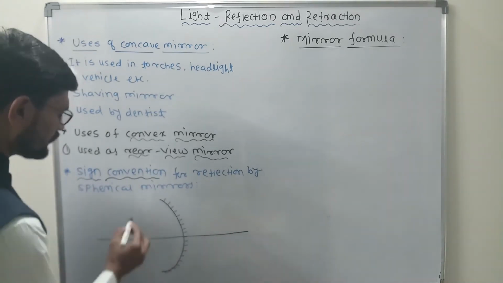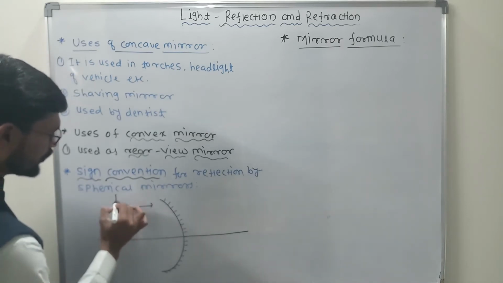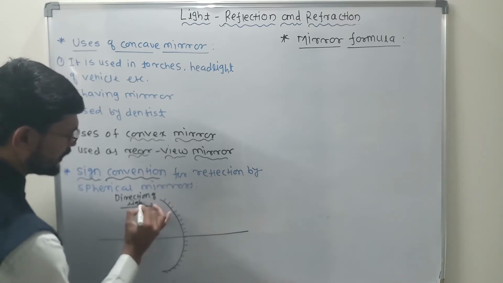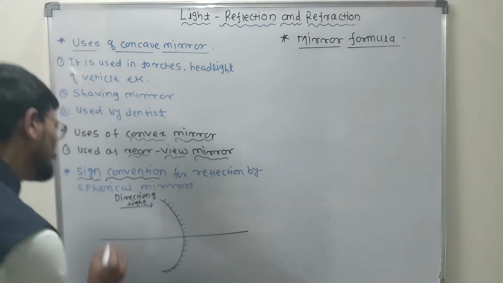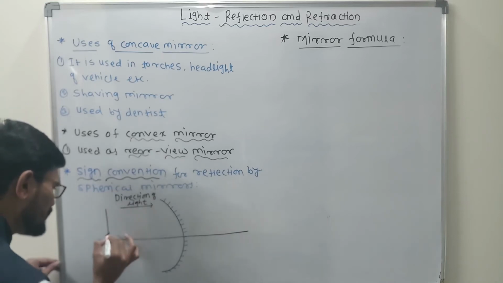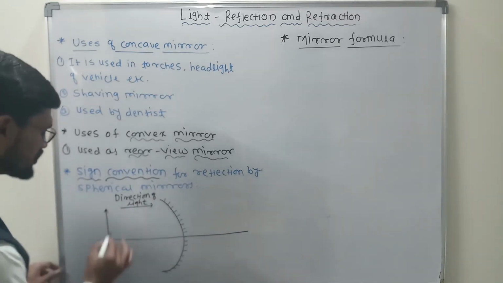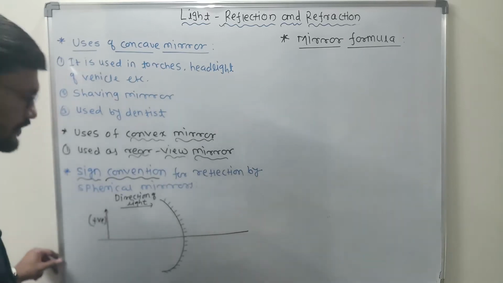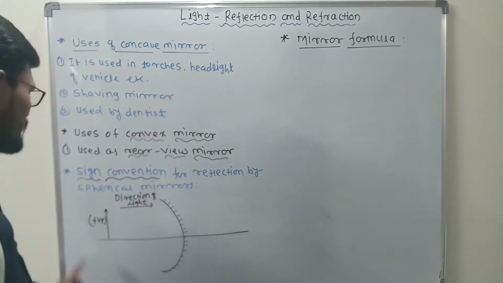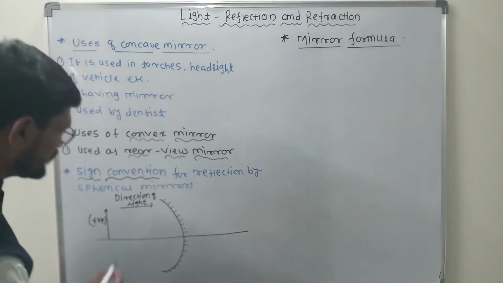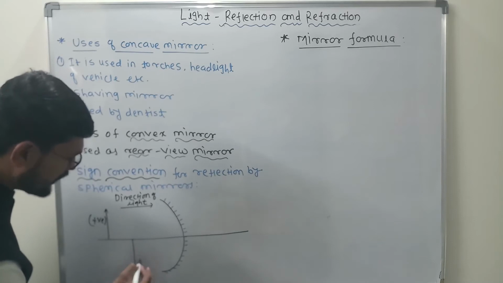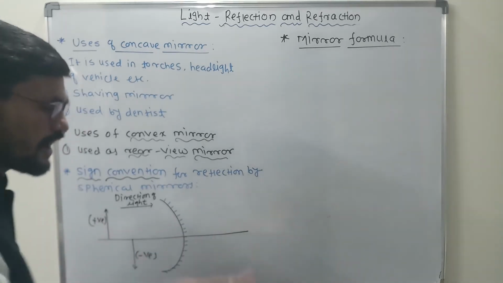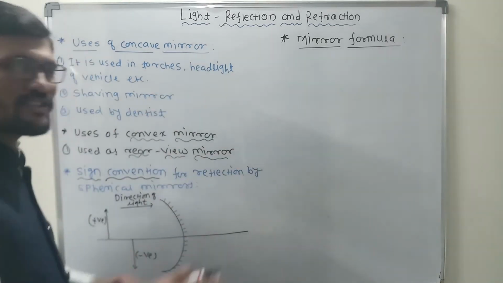Remember that this is the direction of light. We are always going to make the light incident from this direction. This is called the direction of light, from left to right. Clear? If you are measuring a distance above the principal axis, it is always measured as positive. The distance measured above the principal axis is always positive, and the distance measured below the principal axis is always negative. This is very important. Above the principal axis positive, below the principal axis negative.